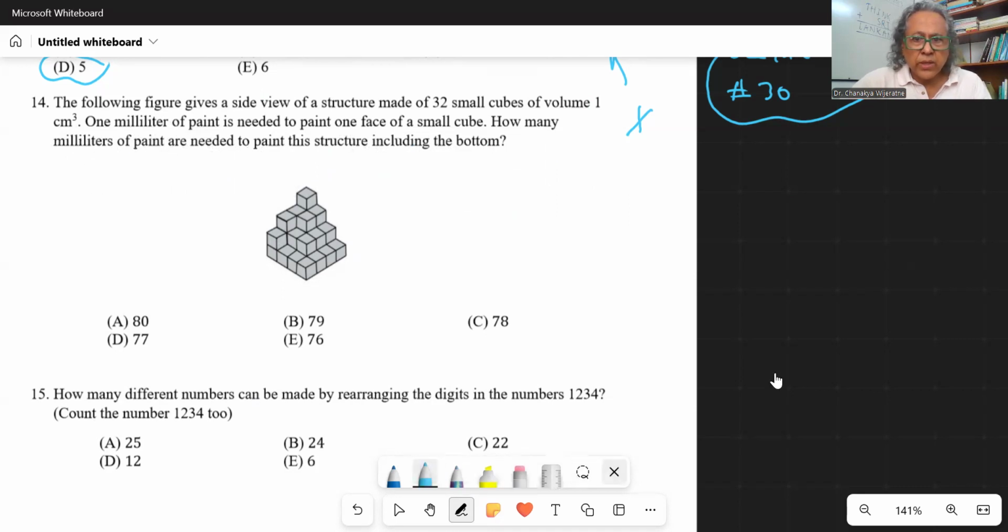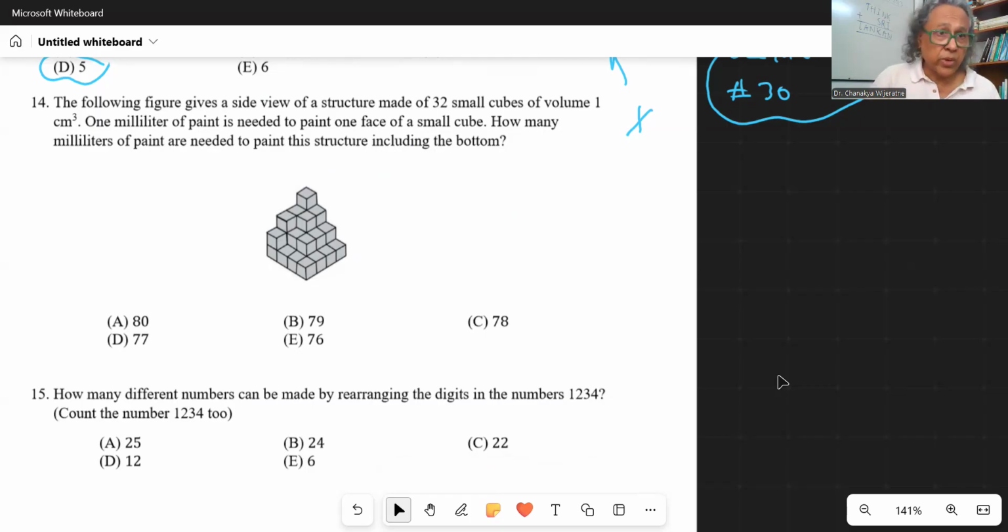Right. The following figure gives a side view of a structure made of 32 small cubes of volume 1 cubic centimeter. 1 milliliter of paint is needed to paint one face of a small cube. How many milliliters of paint are needed to paint the structure, including the bottom? So we'll start with the bottom.